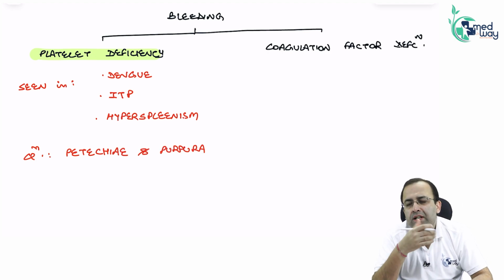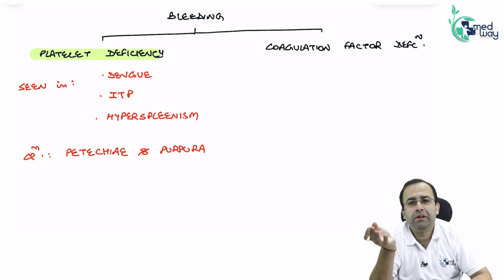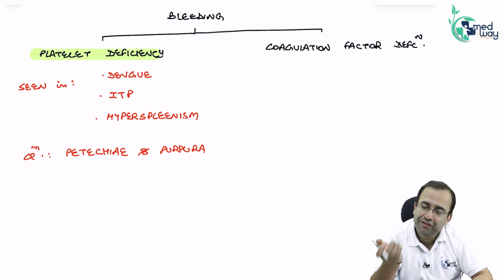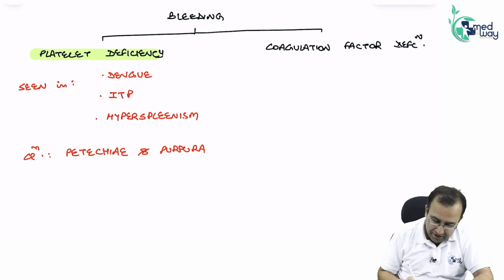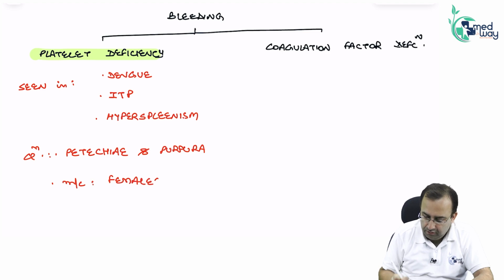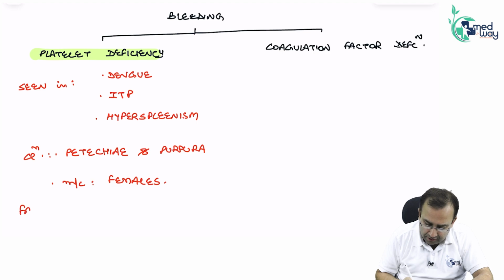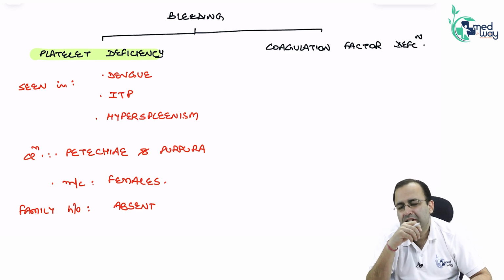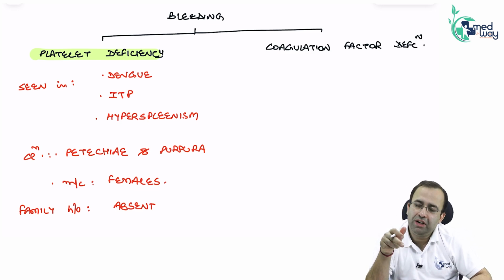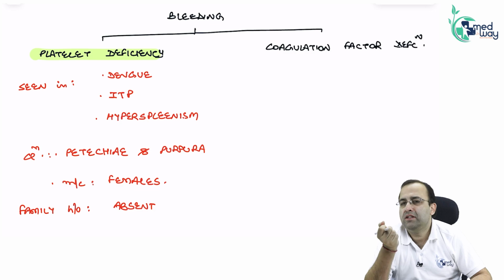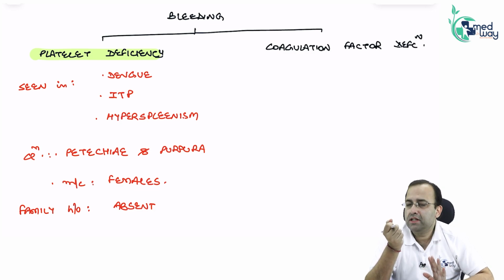Now, petechiae and purpura will be noticed in boys or girls? Girls are the fair sex now. We are dark skinned. So it is more commonly seen in females. And family history is usually absent. Dengue from a mosquito bite, we won't consider that the mosquito bit the girl and also the father, no. Family history is absent. This is platelet deficiency.